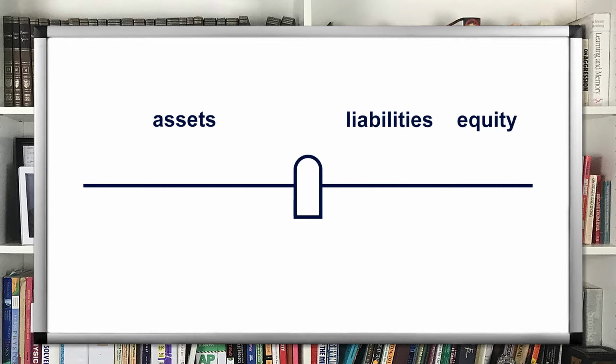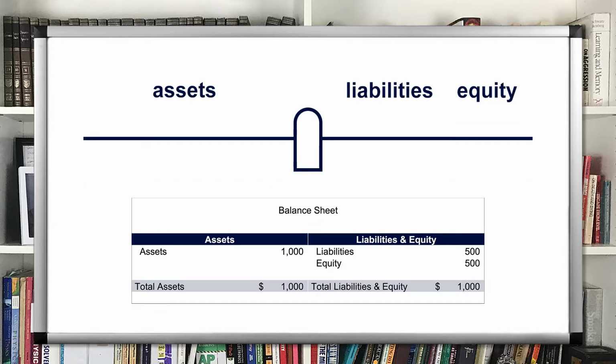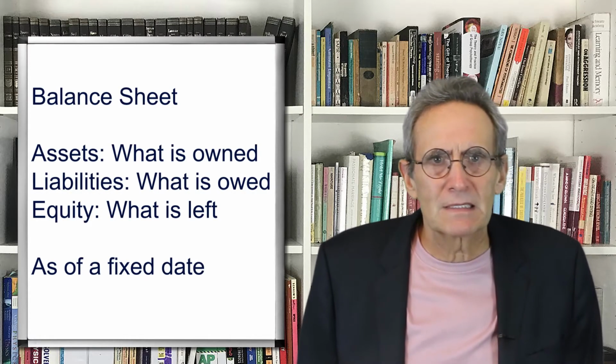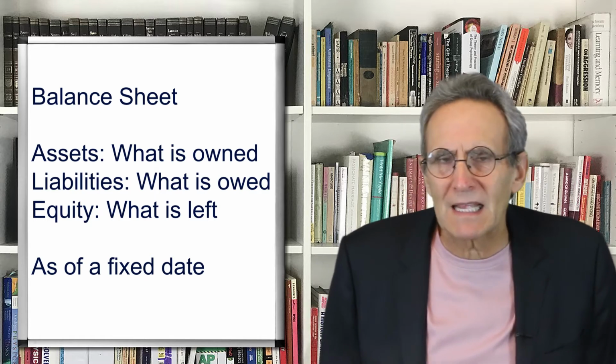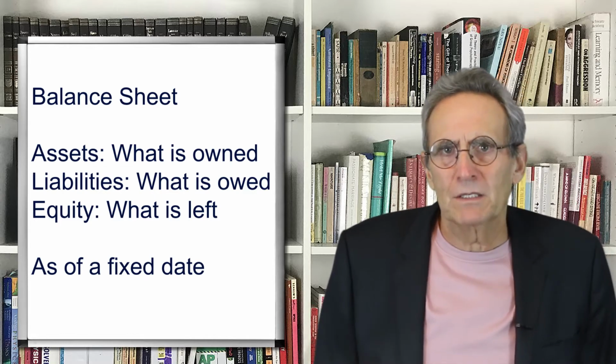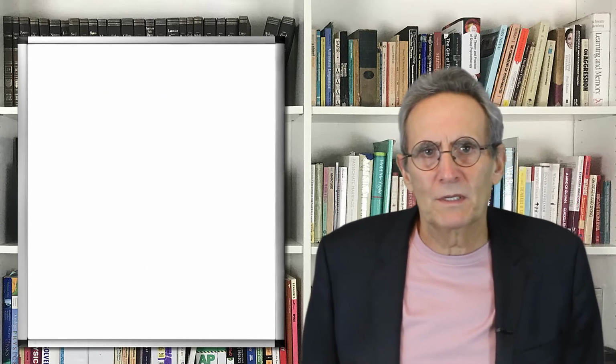This teeter-totter and fundamental equation is also the basis for the most basic of accounting reports, the aptly named balance sheet. A balance sheet reports what a business owns, its assets, what it owes, its liabilities, and what remains for the owners, its equity, as of a certain date. This equation in the balance sheet is always in balance.